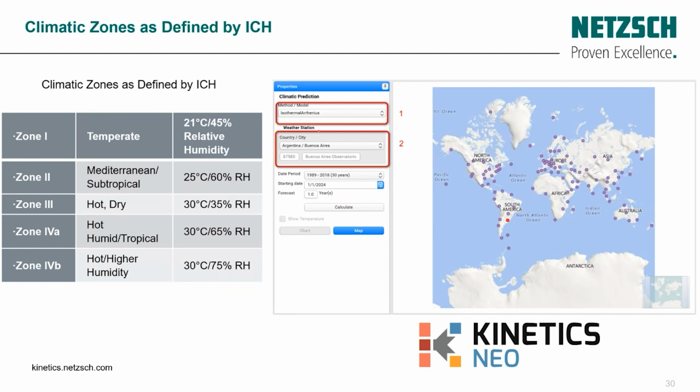And in our software, the good thing is that we are not taking each region at a constant temperature, for example, at 25 and 60, and we are aware that it's not true. But our software is based on almost 30 years of data, globally at more than 100 locations worldwide, using the real-time data, which can help you to do a precise prediction for your API stability.